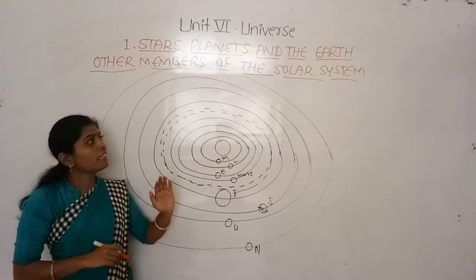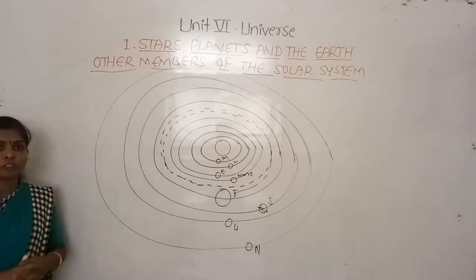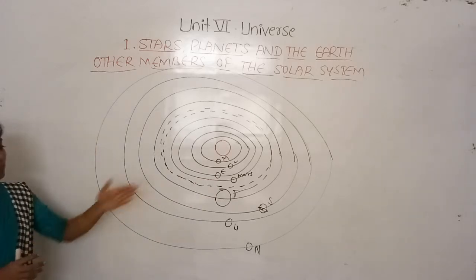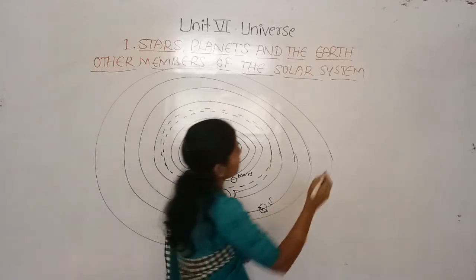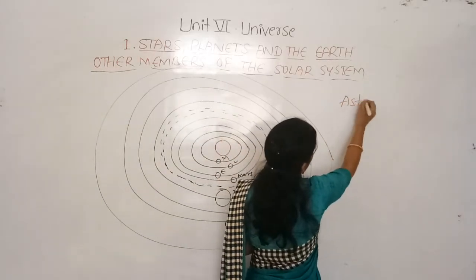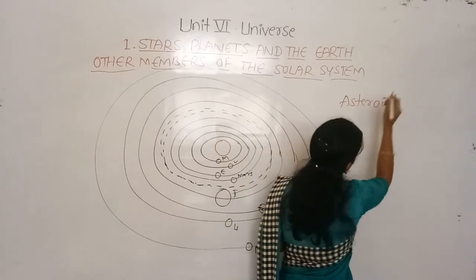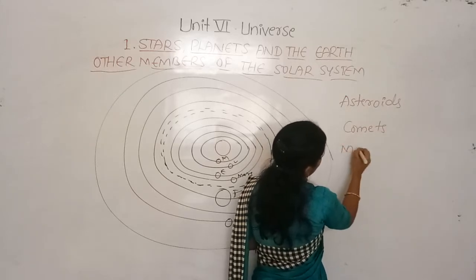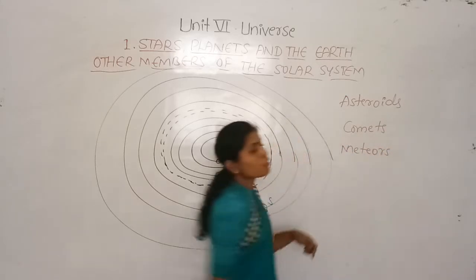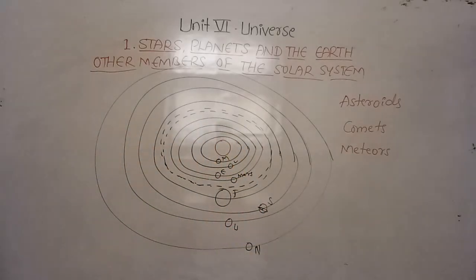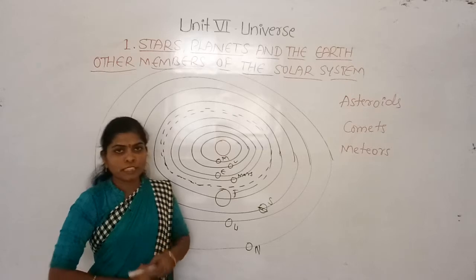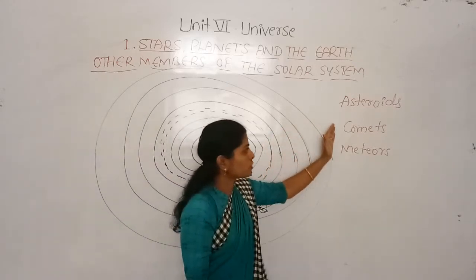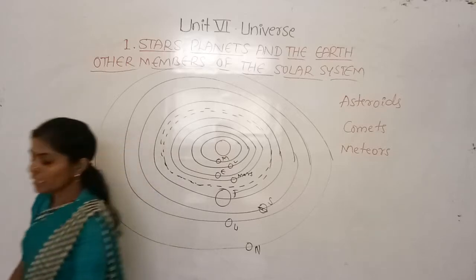There are many other objects other than these planets. They are asteroids, comets and meteors. These are the other bodies which are present in the solar system. Now we can discuss what these asteroids, comets and meteors are.